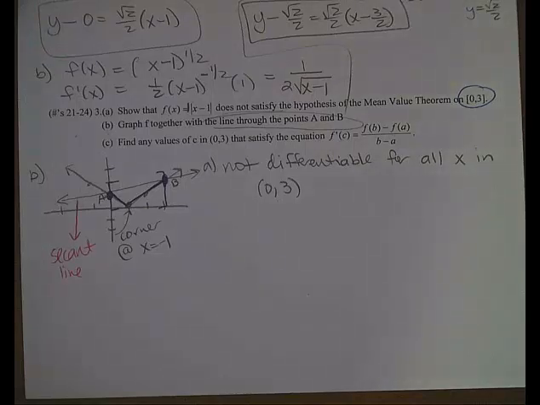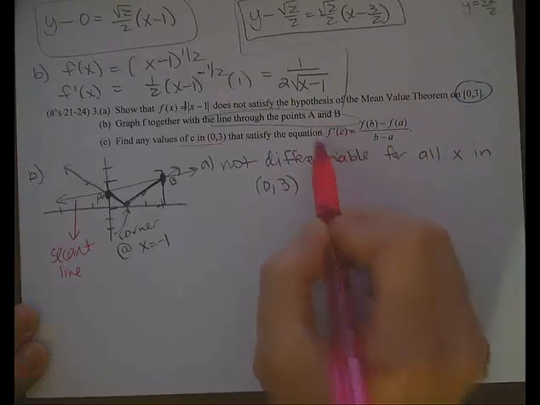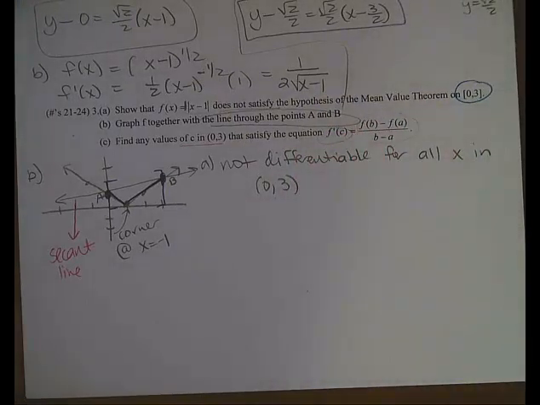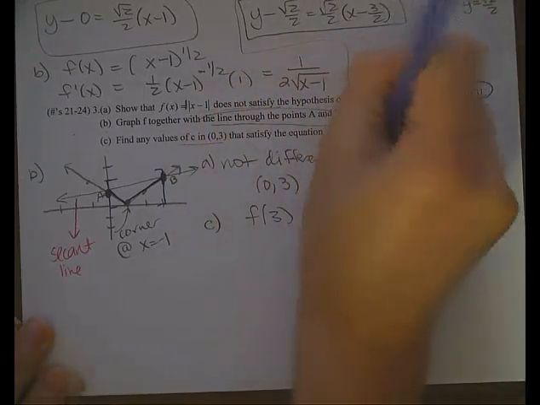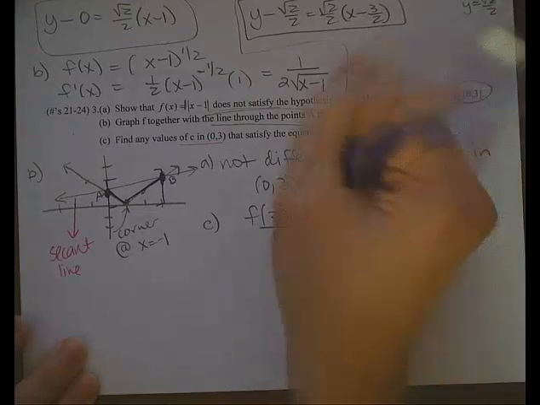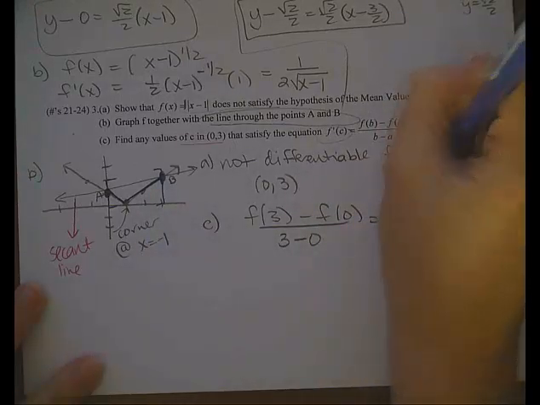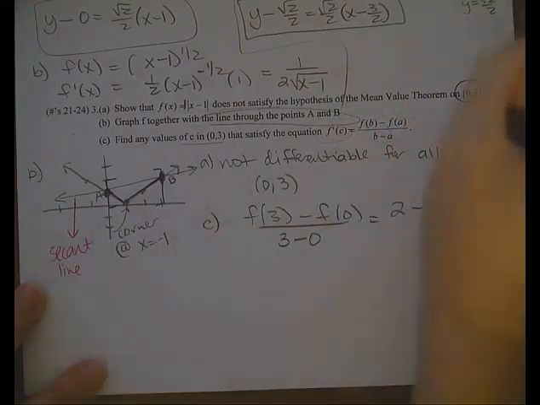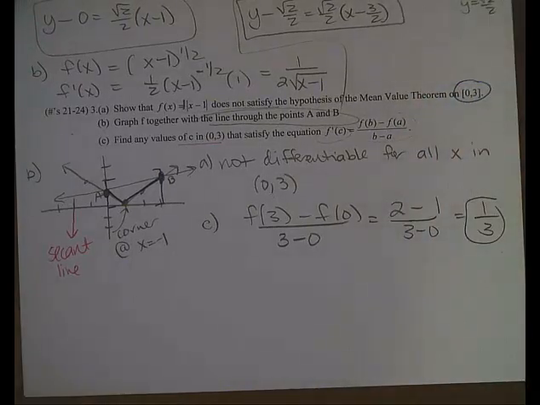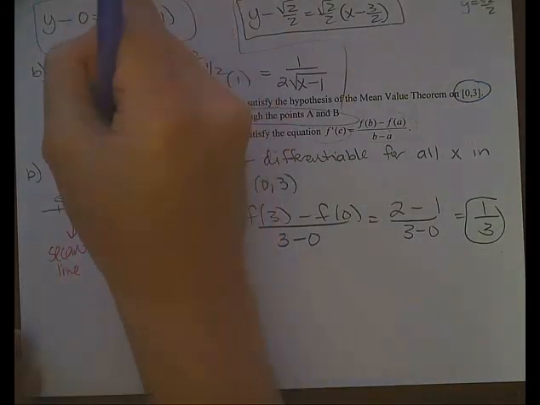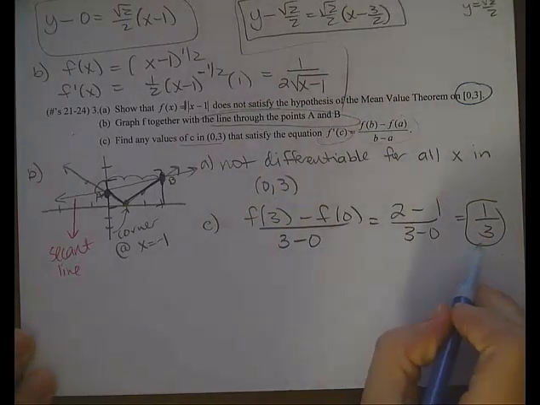And then in part C, it wants us to find any values in between 0 and 3 where the derivative would be equal to the slope of the secant line. So let's go ahead and find the slope of the secant line, which was f of b minus f of a all over b minus a. So f of 3 was 2, f of 0 was 1, and then all over 3 minus 0, so that's 1/3. And you can also kind of see that by looking at the graph. It goes up 1 and then over 3, 1, 2, 3. So the slope of the secant line is 1/3.